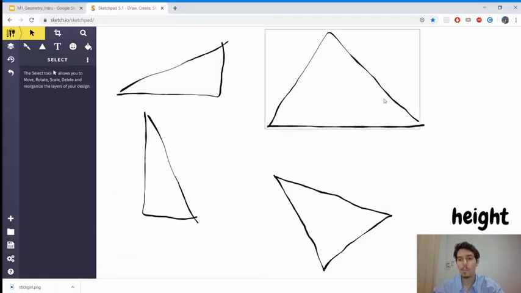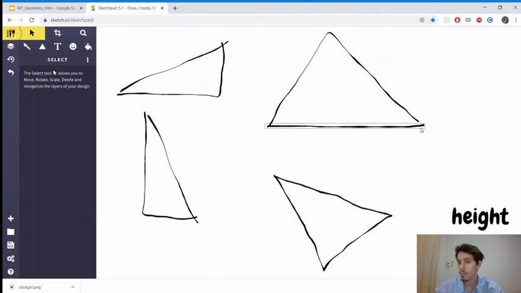Alright, so here I drew a few triangles for you guys, okay? Now let's try to describe these triangles. So they're all triangles, they all have 2 dimensions, okay? So we could use the length and the width. We see this triangle is very long, so we could say this is the length of the triangle. This one has a height, and then we could say this is the width. So it would work. But if we imagine all of these triangles as pyramids, okay, so this one is easy.